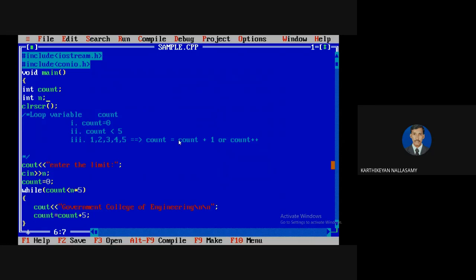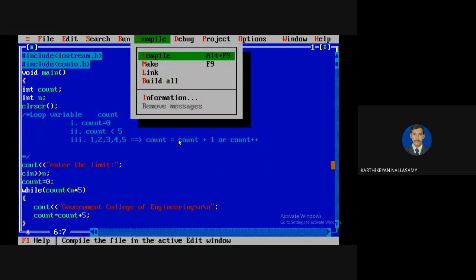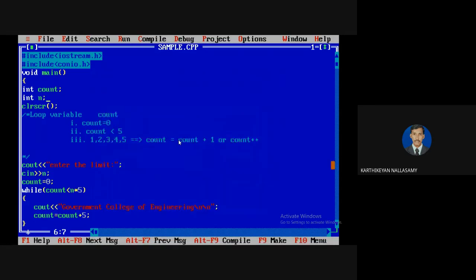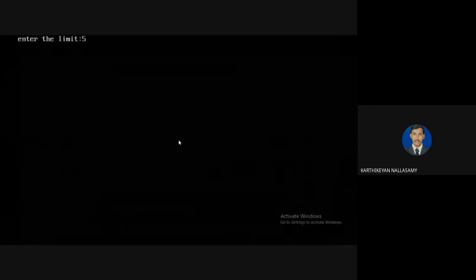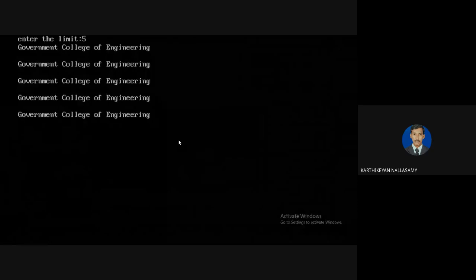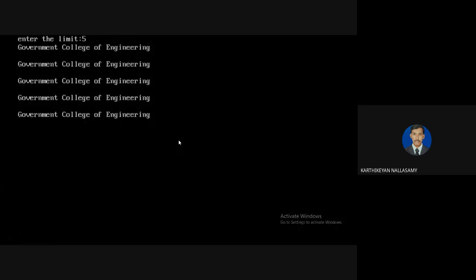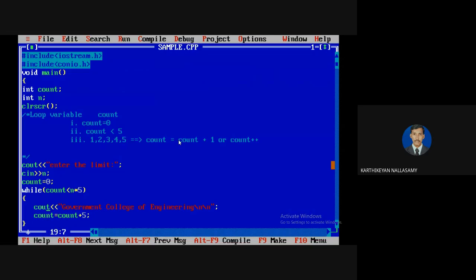In C++ also, the declaration must take place before the action part, not like Java. I'm going to run a program. I'm going to give 5. It shows 5 times. So here it doesn't mean that the modification must be anything. Maybe you can take it as 10, and you can say that the n value is a limit, so that you can multiply with 10. It means you want to print 5 times, so you can increment by 10. That is our choice.